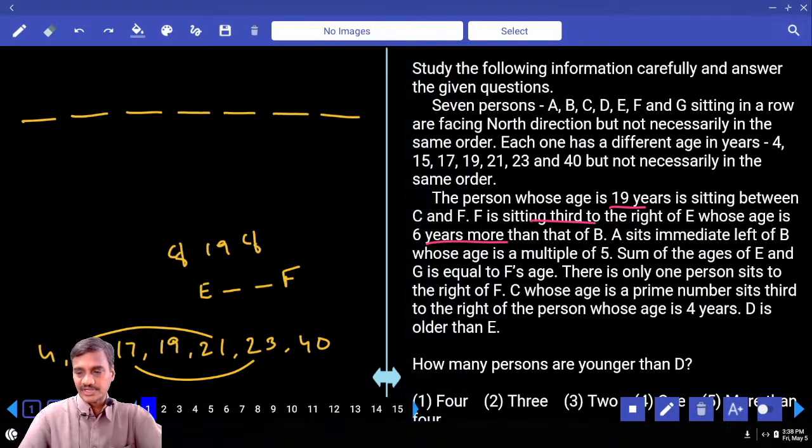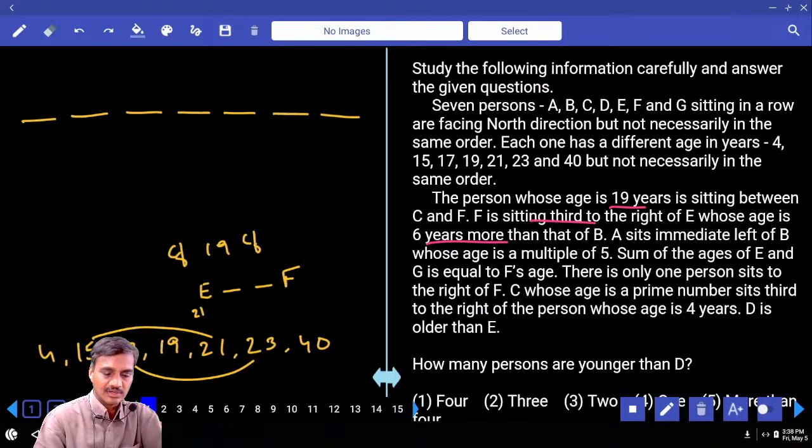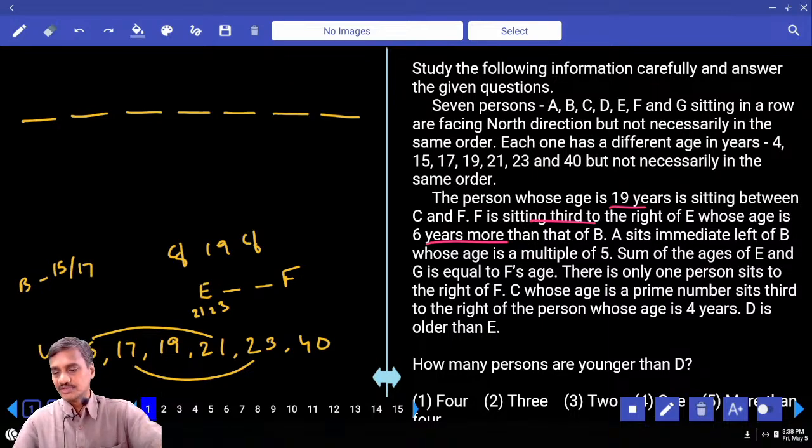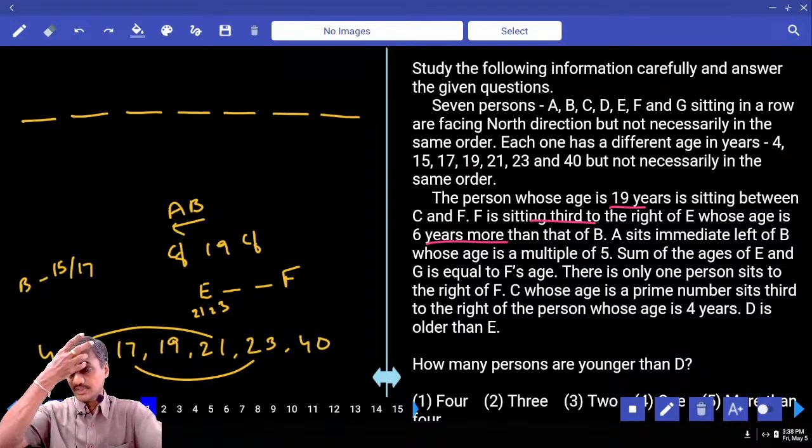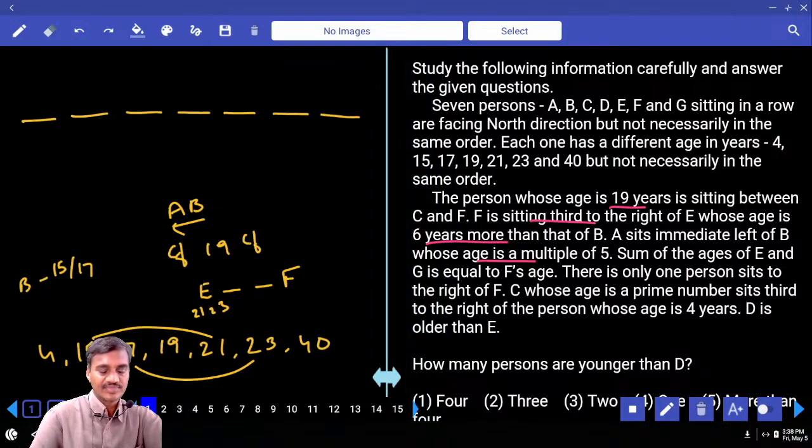F is sitting south to the right of E. E's age is 6 years more than B. And E's age can be 21 or 23. Then B's age will be 15 or 17. A sits to the immediate left of B. These two persons are together. And B's age is a multiple of 5. As B's age is a multiple of 5, B is 15.